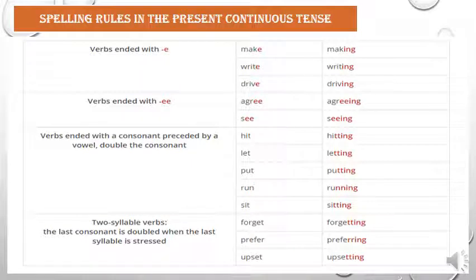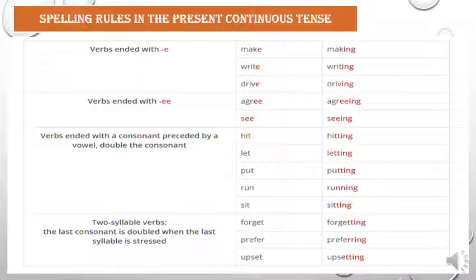Now we move to something very important, and you have to concentrate here because we are going to talk about the spelling rules in the present continuous tense, and this is very important. I am going to start with all the rules one by one, and explain them one by one in order to know all of these spelling rules.